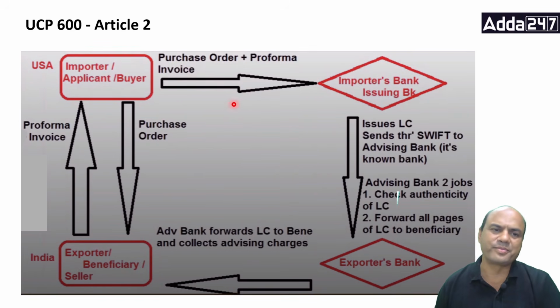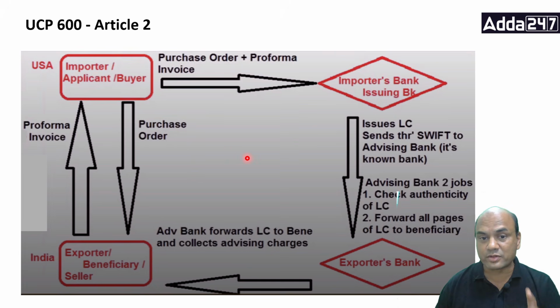You understand the LC. Whenever an LC is prepared, this is the first stage. This is the seller, the exporter, and this is the buyer. They are in separate countries, let's say Bharat and USA. When they are in these two different countries, they don't know each other, so they don't trust each other. That's why this LC is prepared, isn't it? Bank to bank. The exporter will go to his bank, the importer will go to his bank, and the importer's bank, the issuing bank, will prepare this LC and send it to the seller.